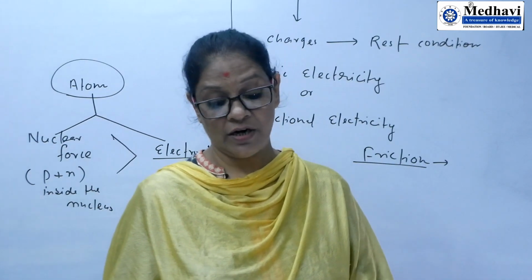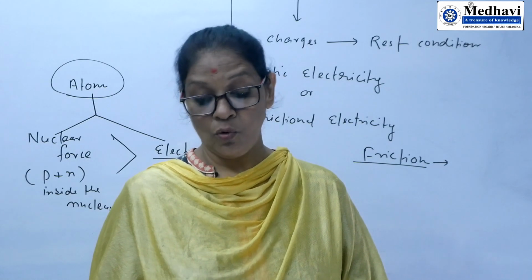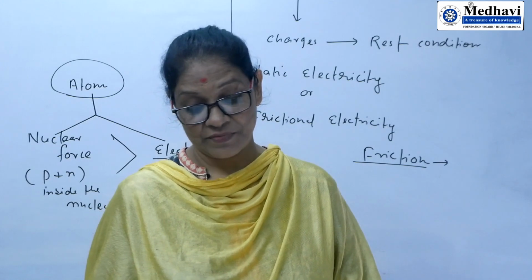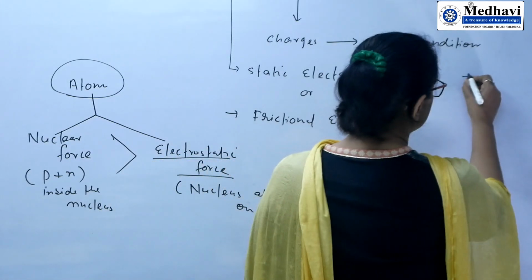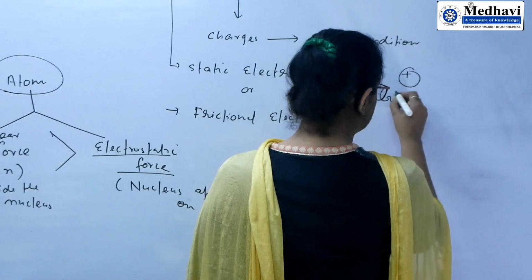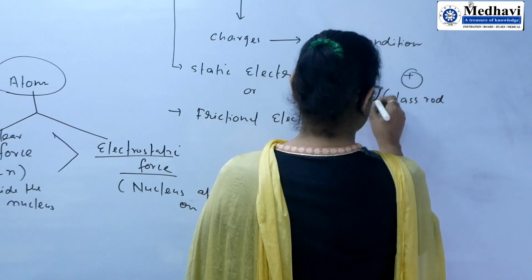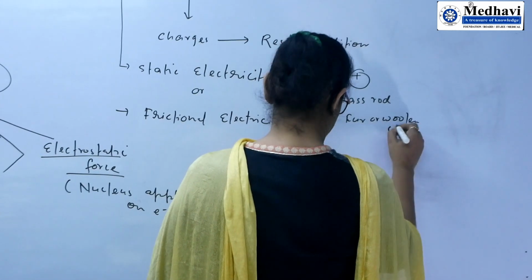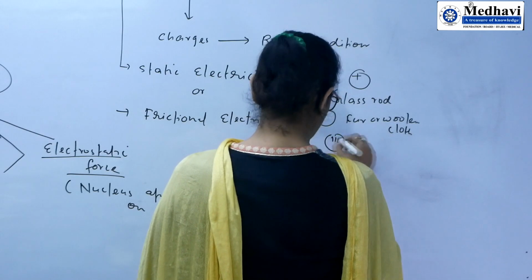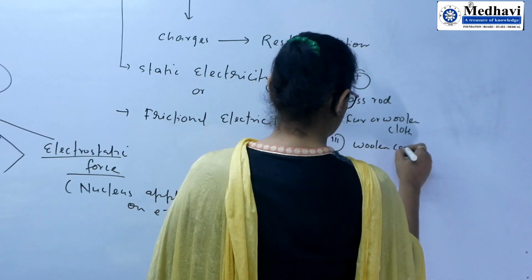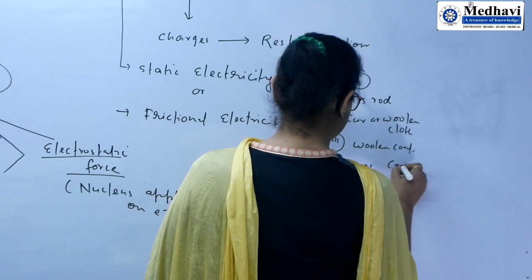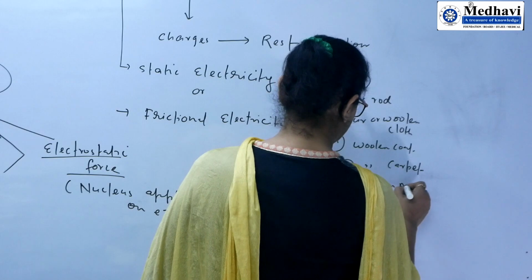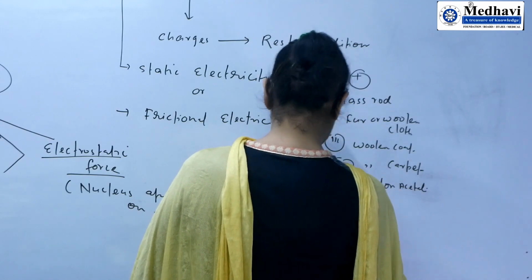Positive charge: glass rod, fur or woolen clothes, woolen coat, woolen carpet, nylon acetate, dry hair. Very, very important points. Here it is important to note positive charge. First is the glass rod. Second is the fur or woolen clothes. Third is the woolen coat. Fourth is the woolen carpet. Fifth is the nylon acetate. And sixth is the dry hair.